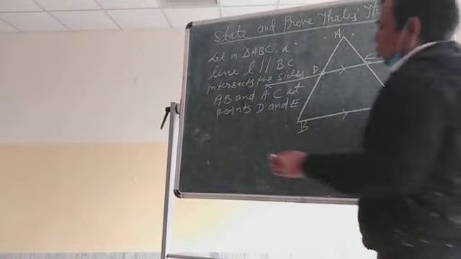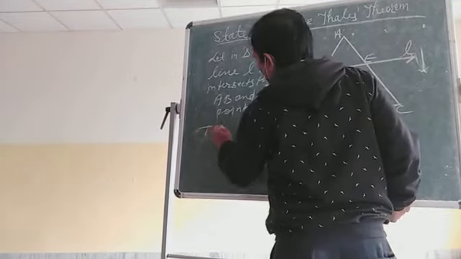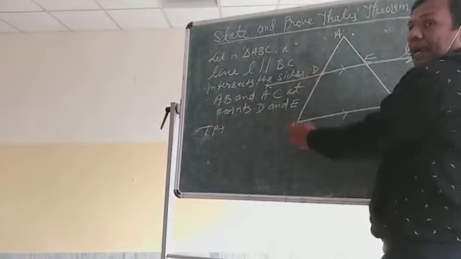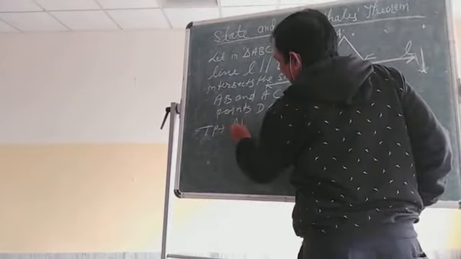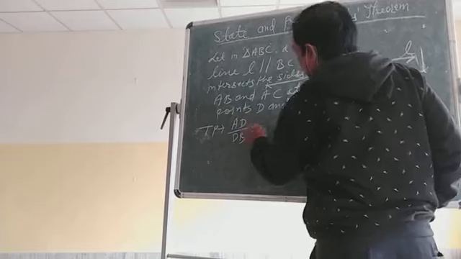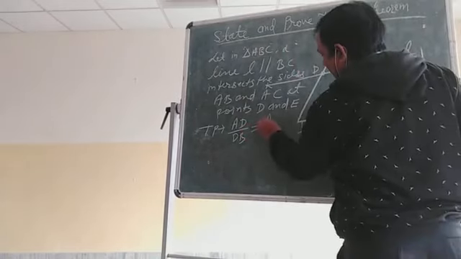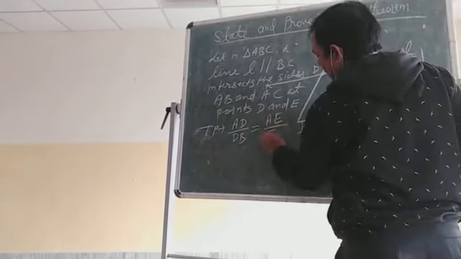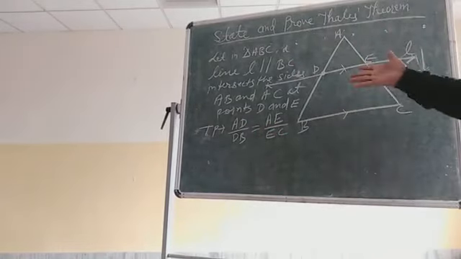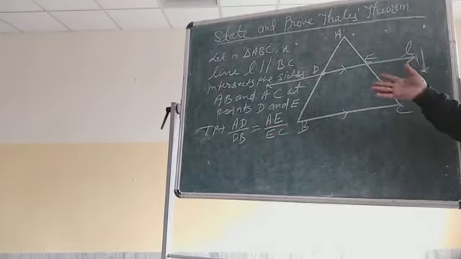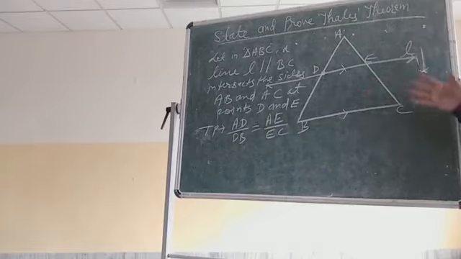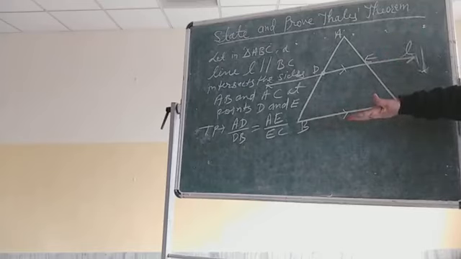Okay, so what do you have to prove? You have to prove that AD by DB equals AE by EC. This you have to prove. Got it? Noted everyone up to here? Yes, sir. So if in the examination you write up to here, you get 1.5 marks: 1 mark for the statement and half a mark for this. Right? So 1.5 marks is complete.